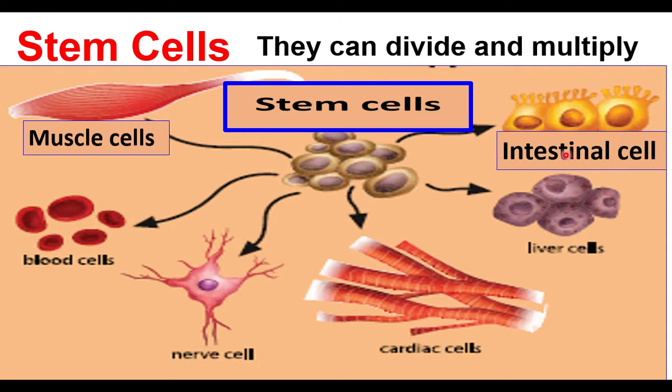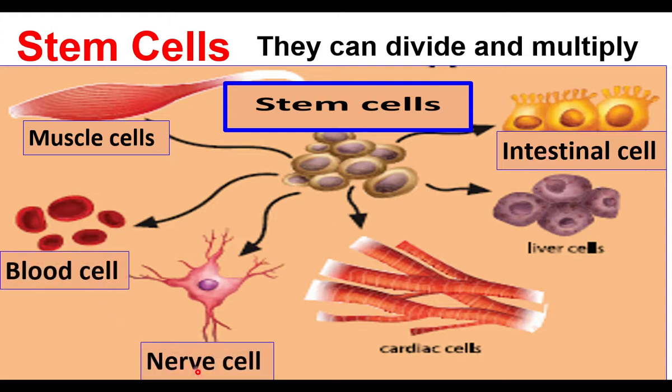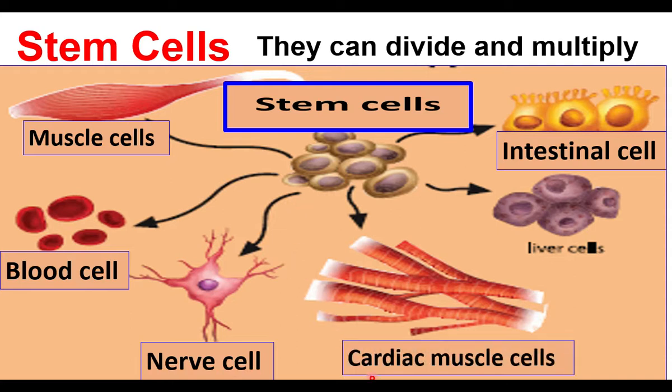What is the intestine? It is a part of the digestive system. A stem cell can change into a blood cell. A stem cell can become a nerve cell. From a stem cell, cardiac muscle cells develop. Cardiac muscle cells are found in the wall of the heart. A stem cell can develop into liver cells. Stem cells have the capacity of developing into various other types of cells, and the stem cells divide and multiply faster.